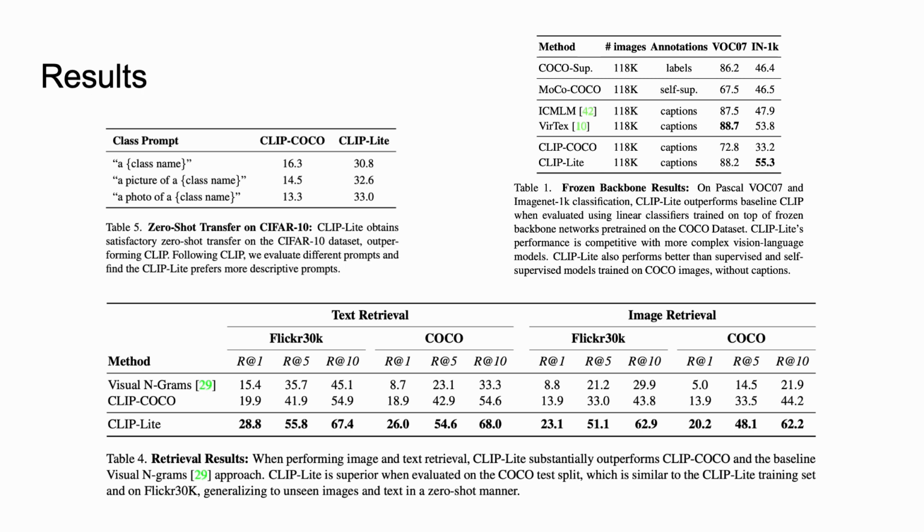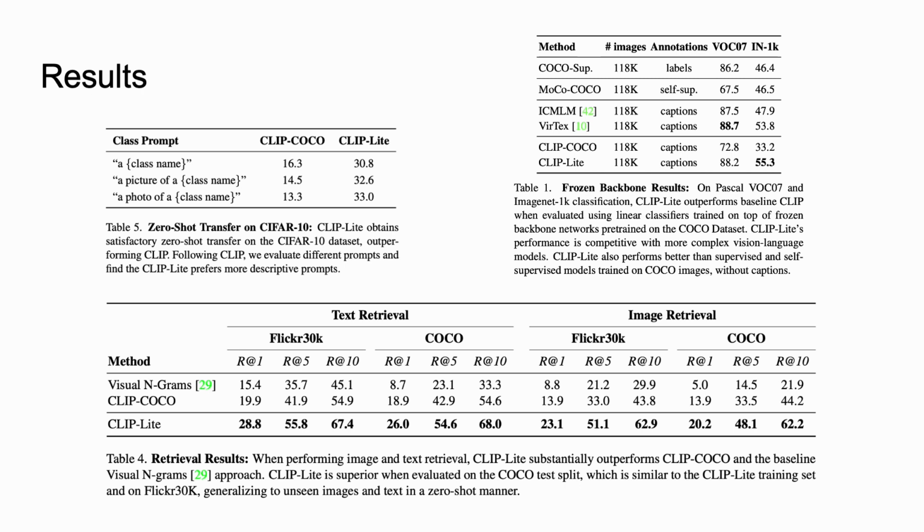We now describe other empirical results we observe using our CLIP-Lite model. In Table 5, we evaluate zero-shot transfer performance to the CIFAR10 dataset. We observe that CLIP-Lite trained on the COCO dataset is able to outperform a similarly trained CLIP using 3 different prompt templates. We also observe that CLIP-Lite prefers more descriptive prompt templates rather than CLIP.